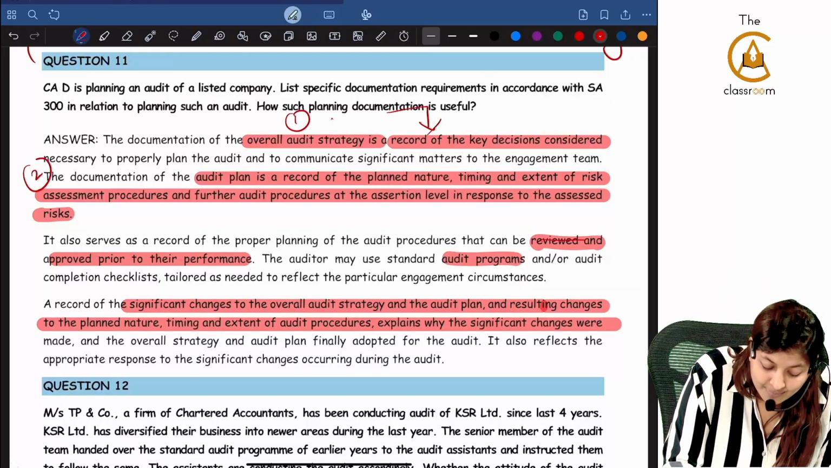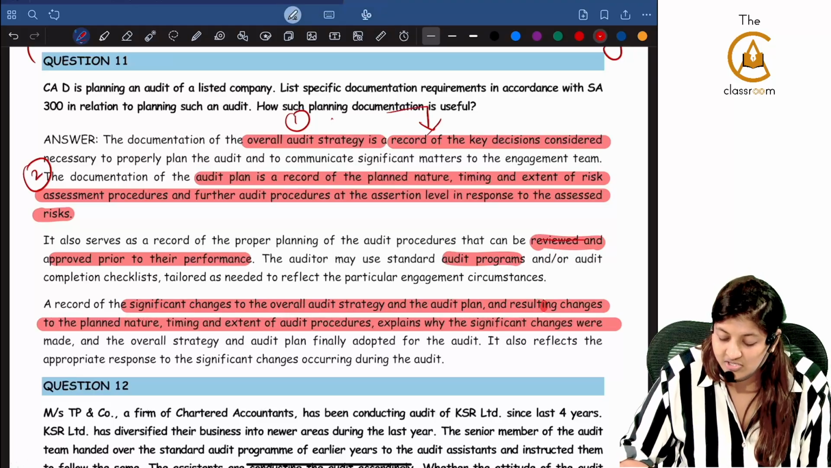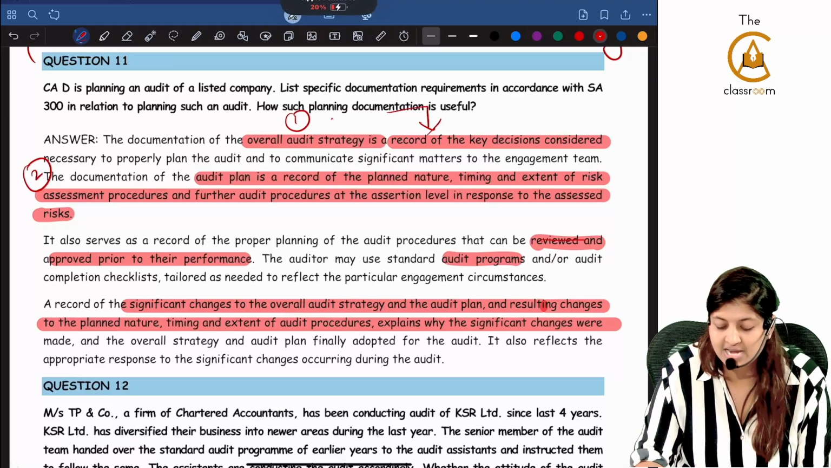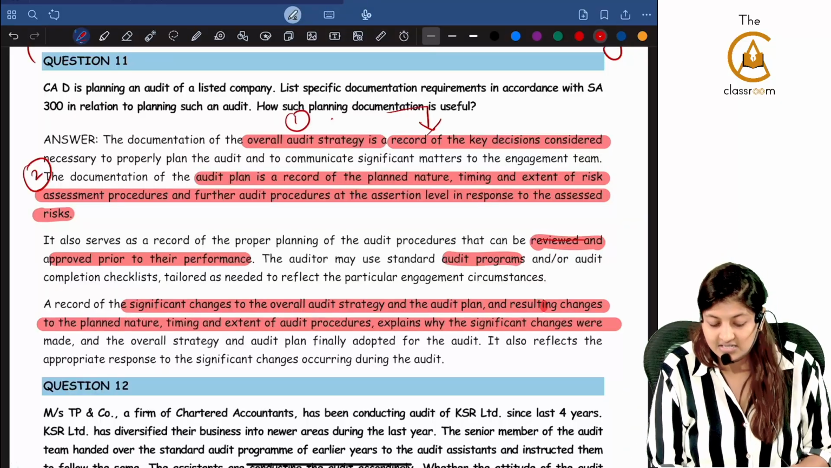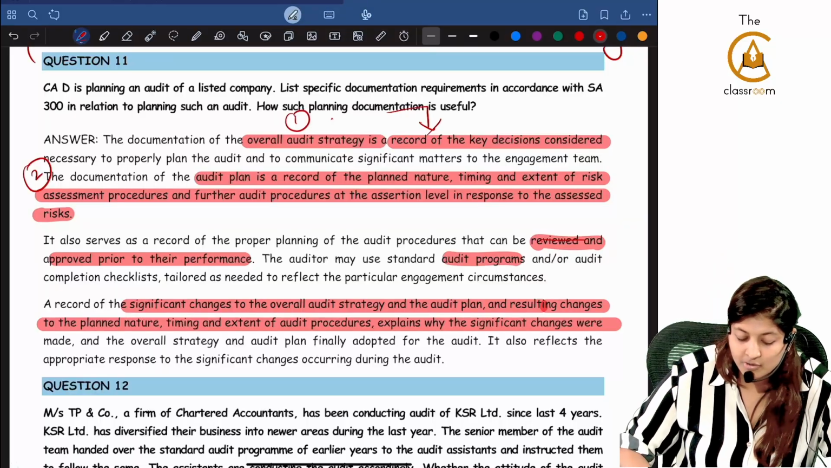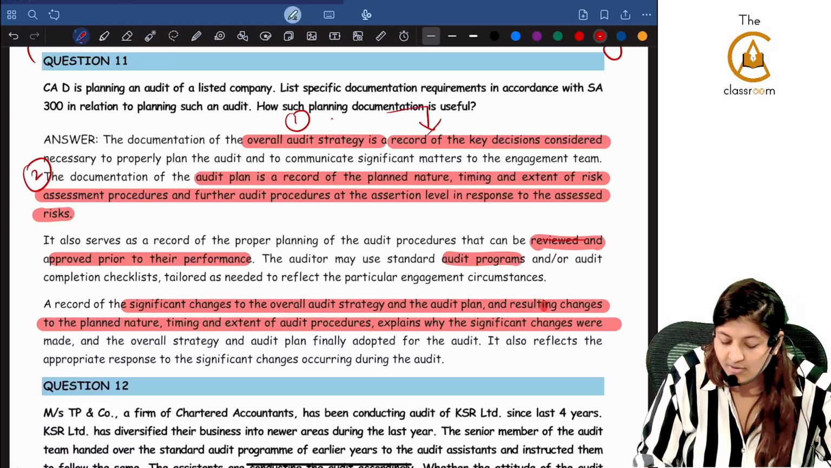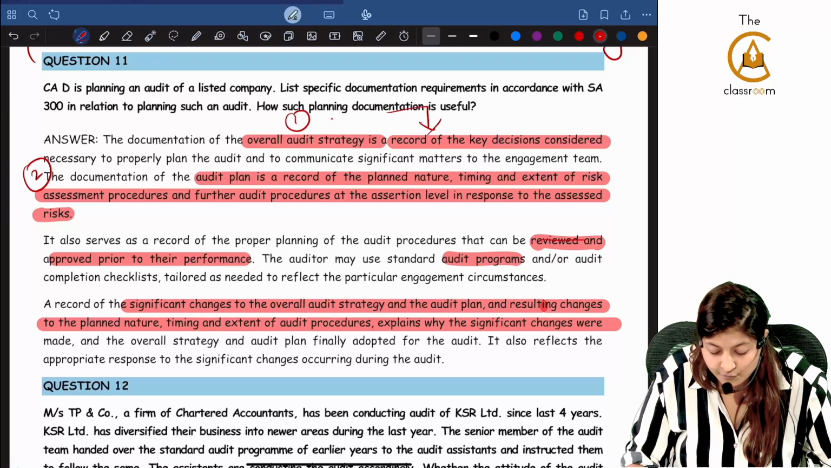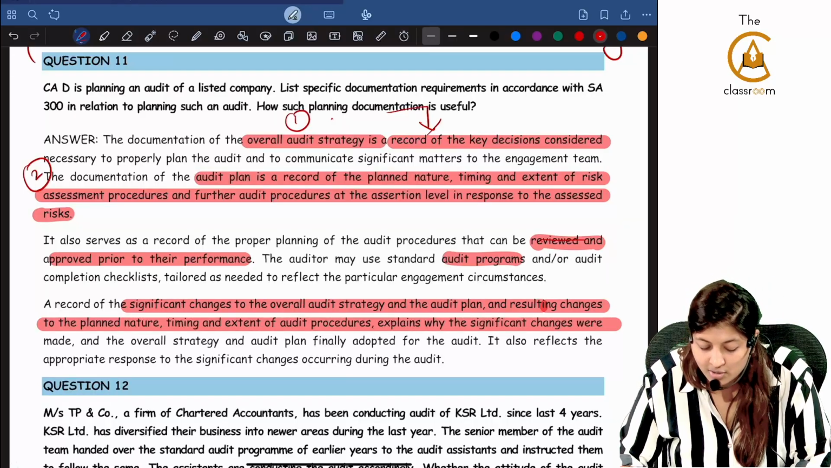Second, what will you be documenting? The audit plan. The documentation of the audit plan is a record of the planned nature, timing, and extent of risk assessment procedures and further audit procedures at the assertion level in response to assessed risk. Next, they are talking about the reason. Why is it important? It also serves as a record of proper planning that can be reviewed and approved prior to the performance. The auditor may use audit programs.